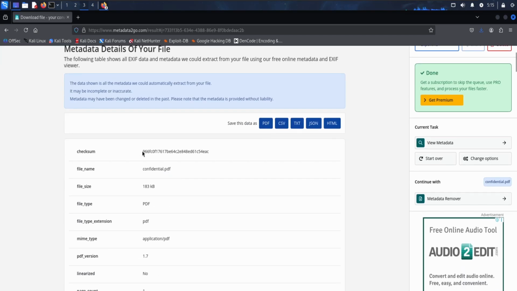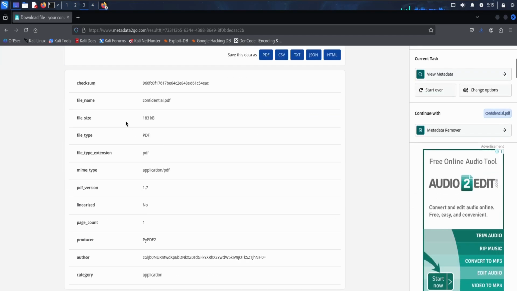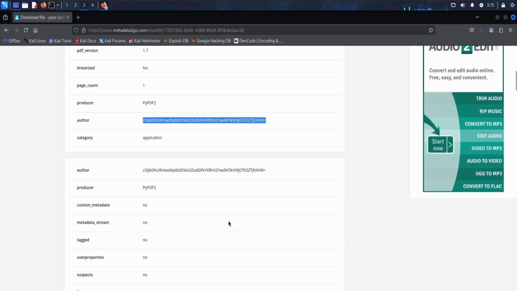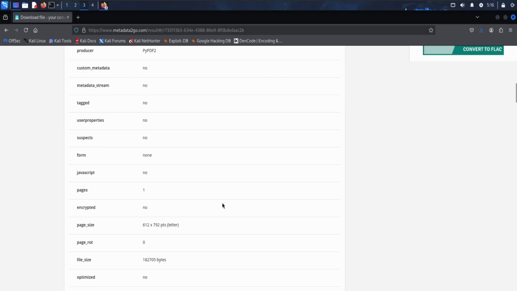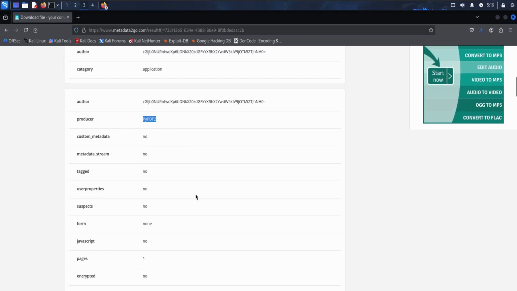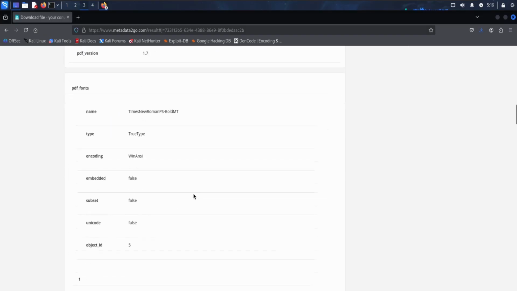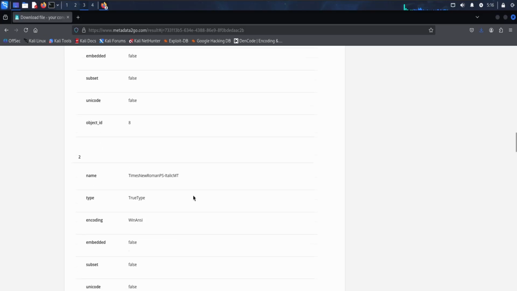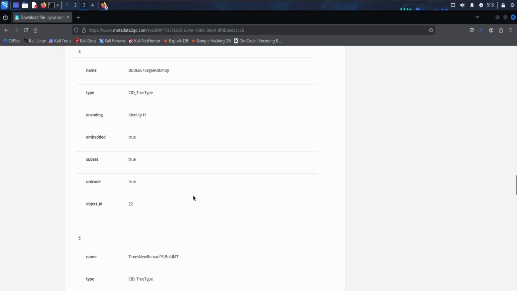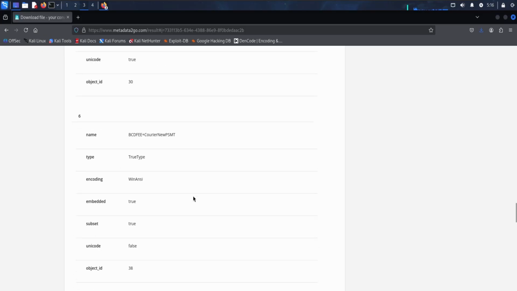This is the checksum. We don't really need this, but let's see what all information is there. Producer, author. The author name is written in a certain format, and the producer name is there, and nothing more.